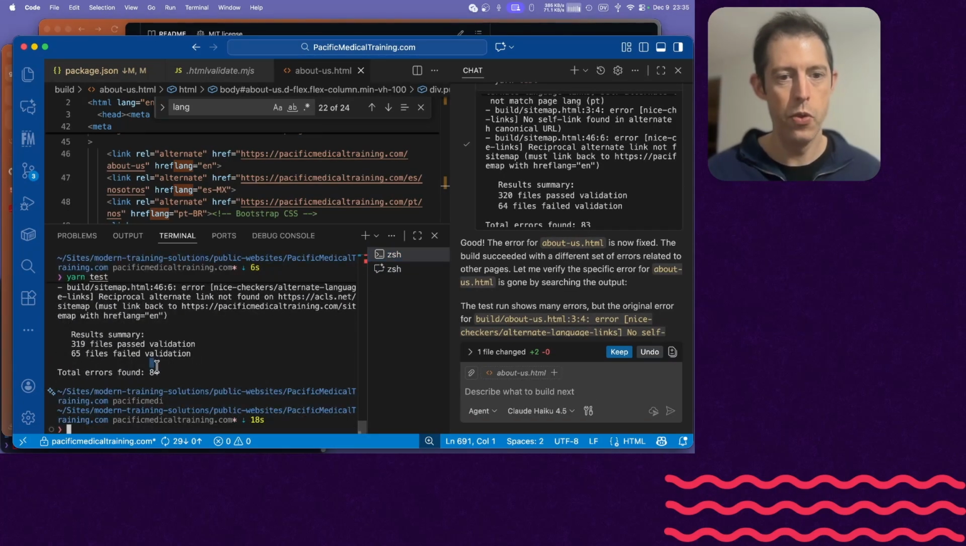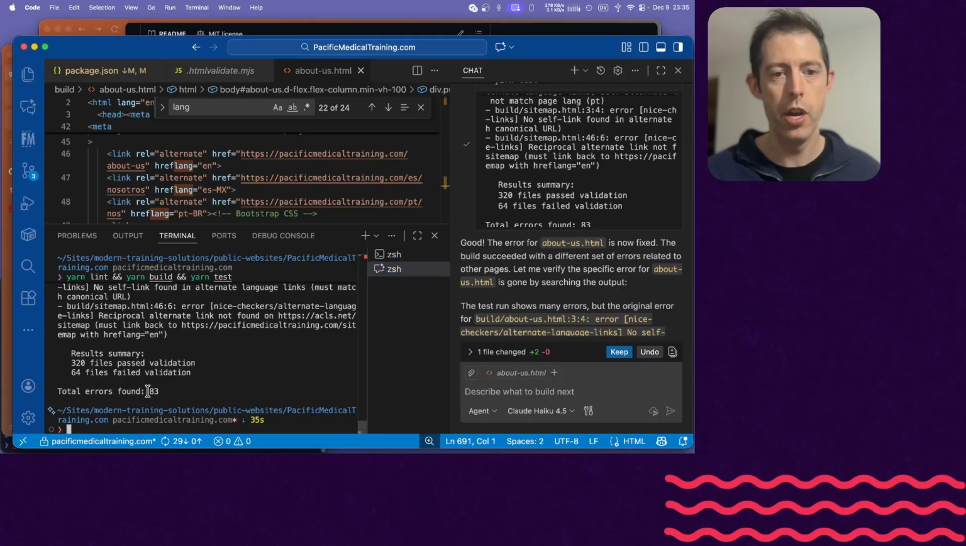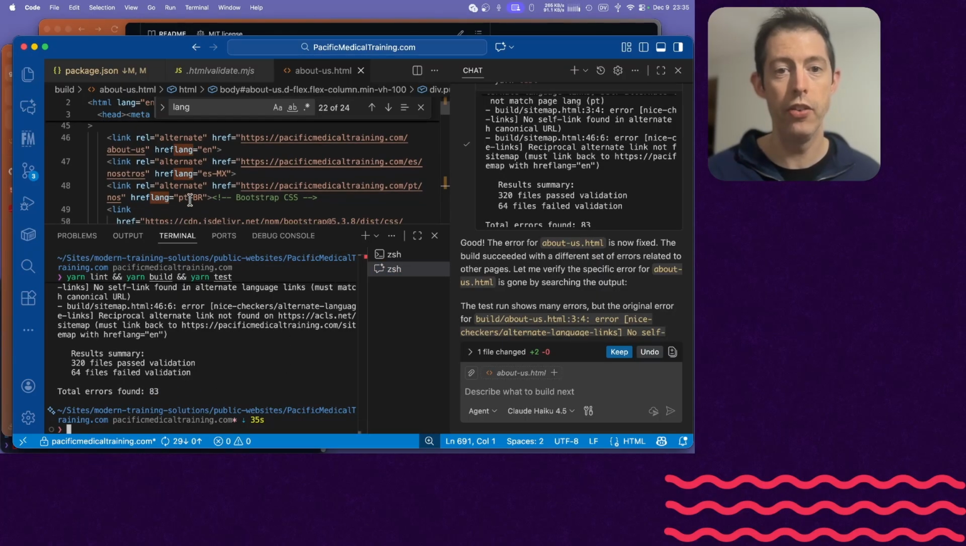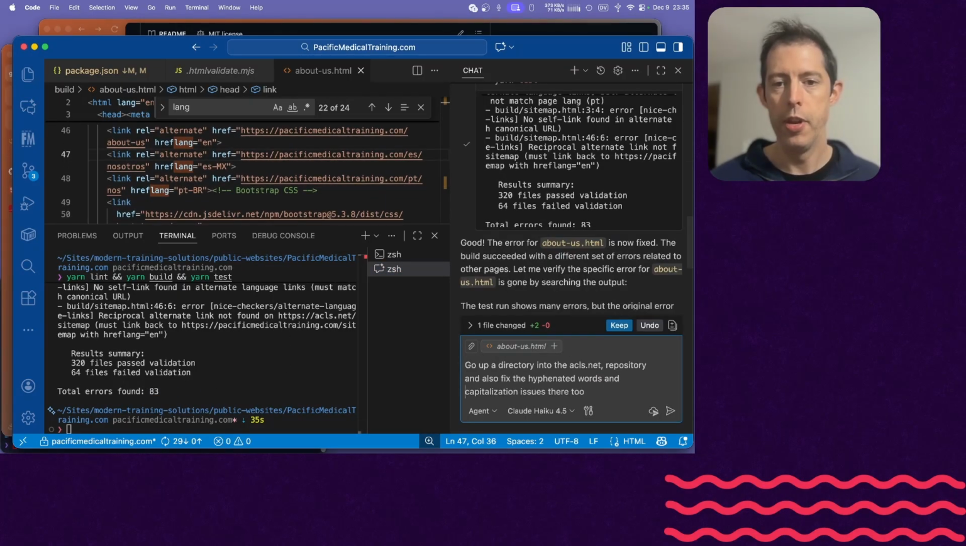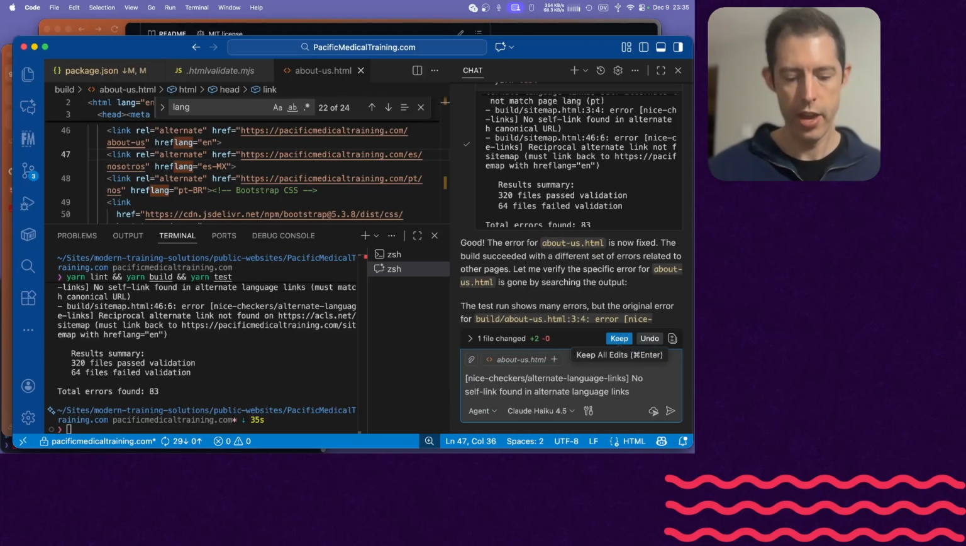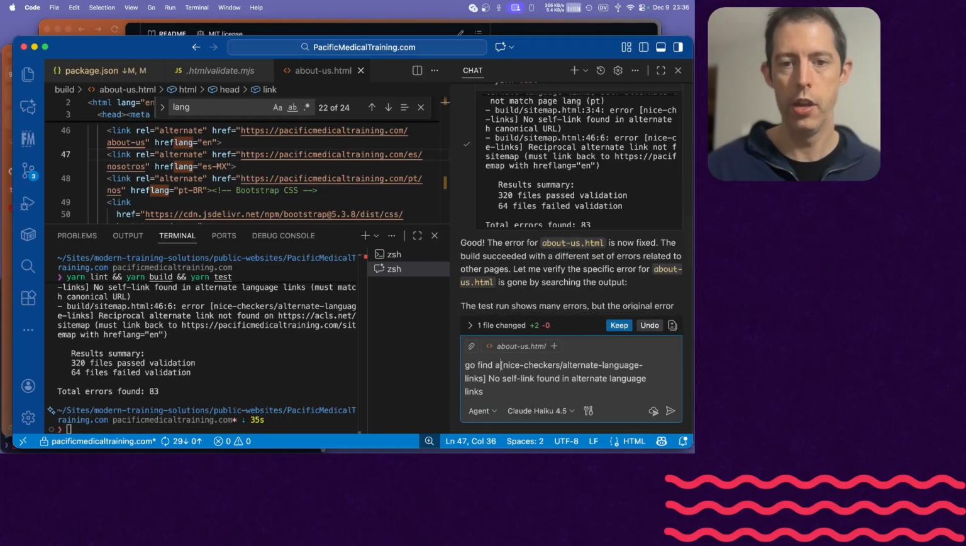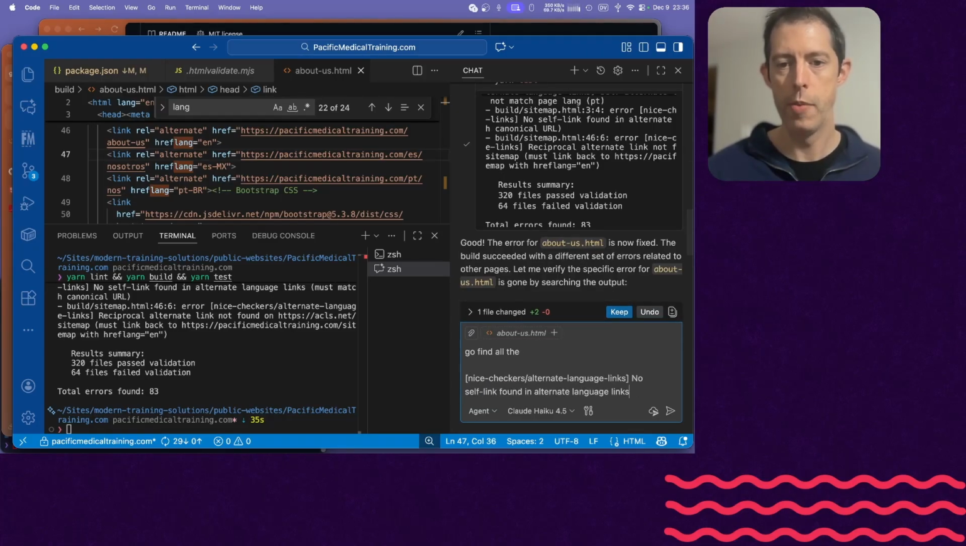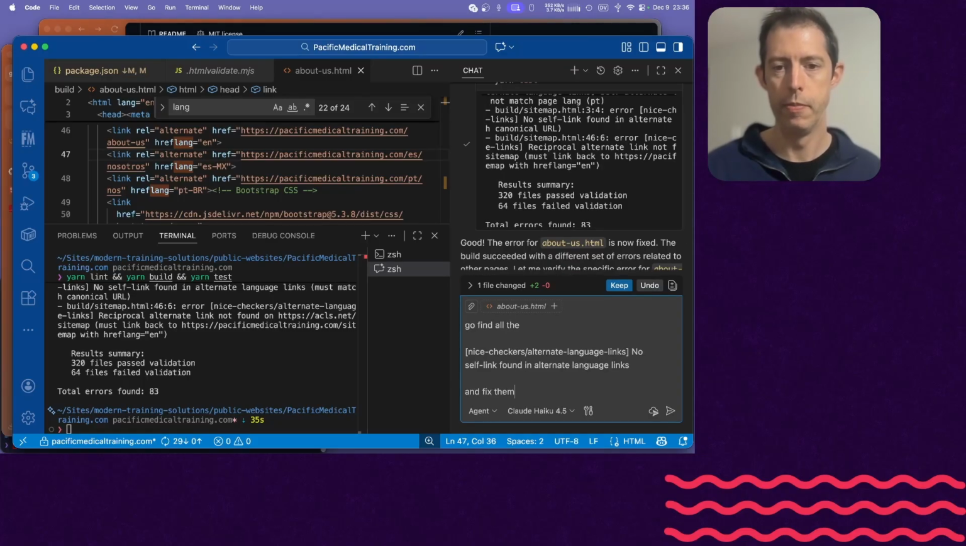Did it fix it? Here it had 84 problems, and now it has 83 problems. All right, so it did something and it fixed it. Oh, look, it actually fixed it properly. Now I'm going to tell it this kind of problem. Go find all this problem and fix them across the whole site.